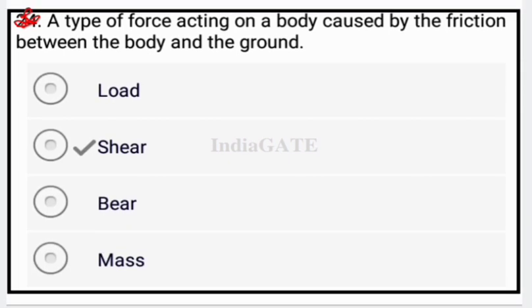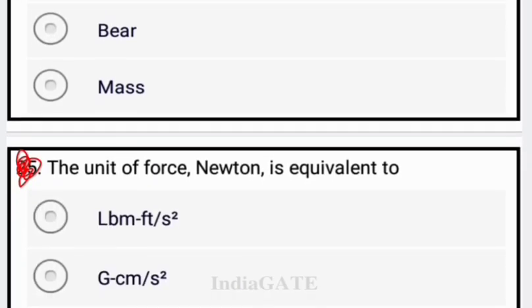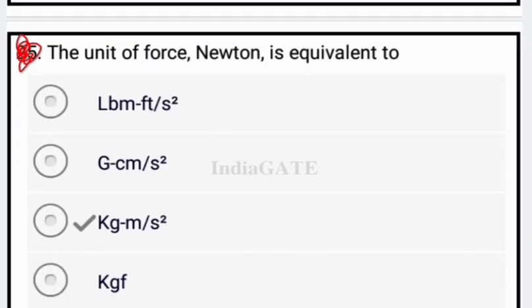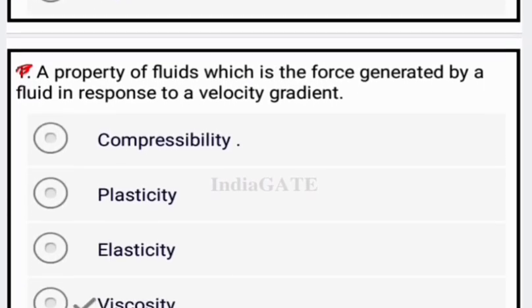A type of force acting on a body caused by the friction between the body and the ground, that is shear force. Now next question is, the unit of force, Newton, is equivalent to kilogram meter per second square. This is a very simple question.